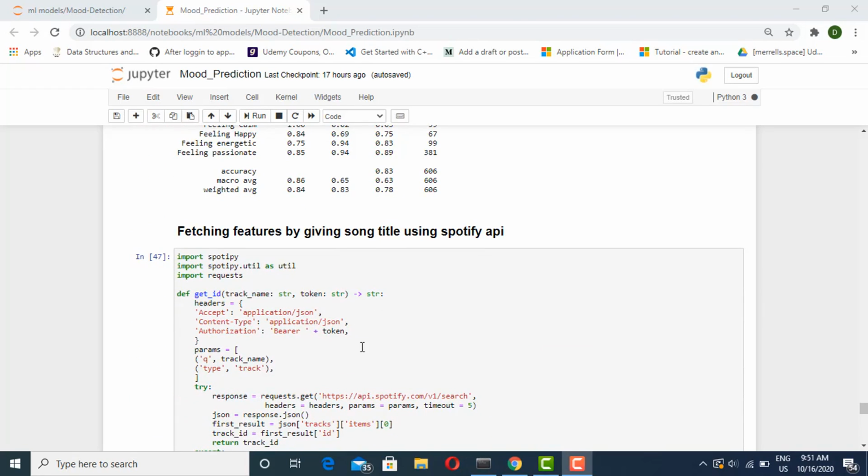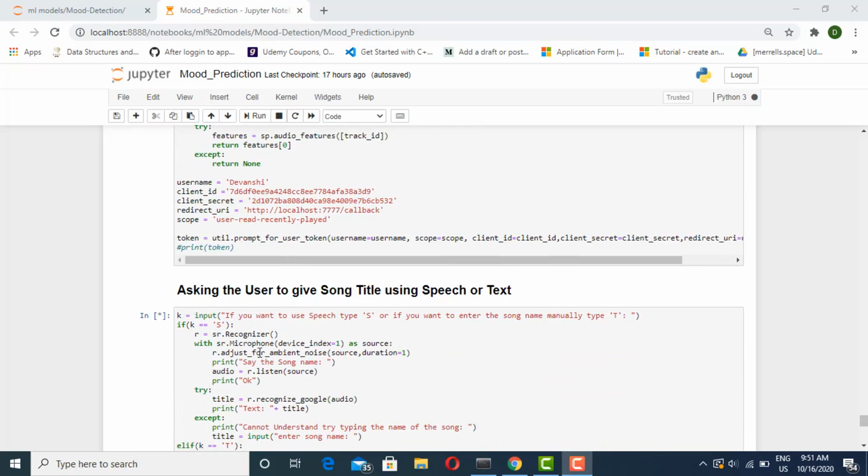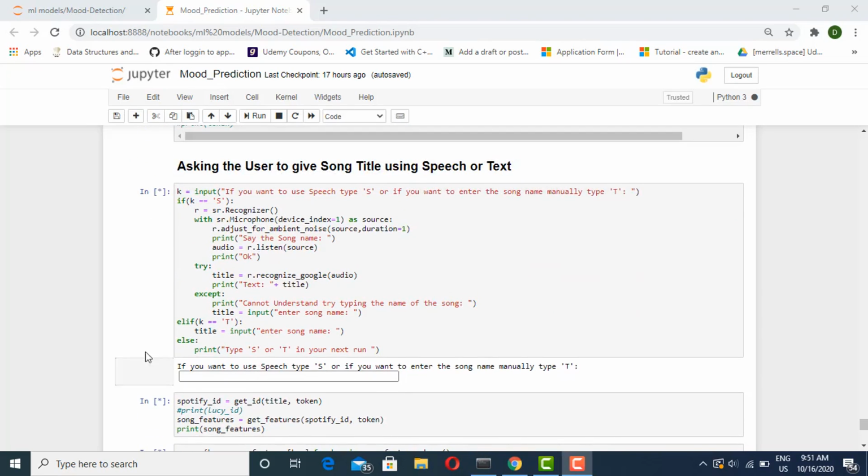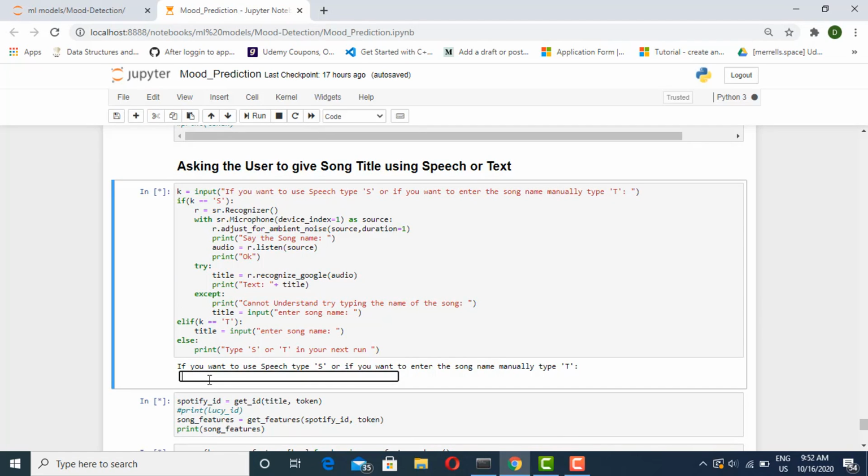Now, coming to the major part of our demo, that is how our model is going to interact with the user. We have tried to make it as user friendly as possible. It will ask the user whether they wish to enter the song by speaking it, or they can type the name of the song. For example, I wish to speak the song, so I'll write S.